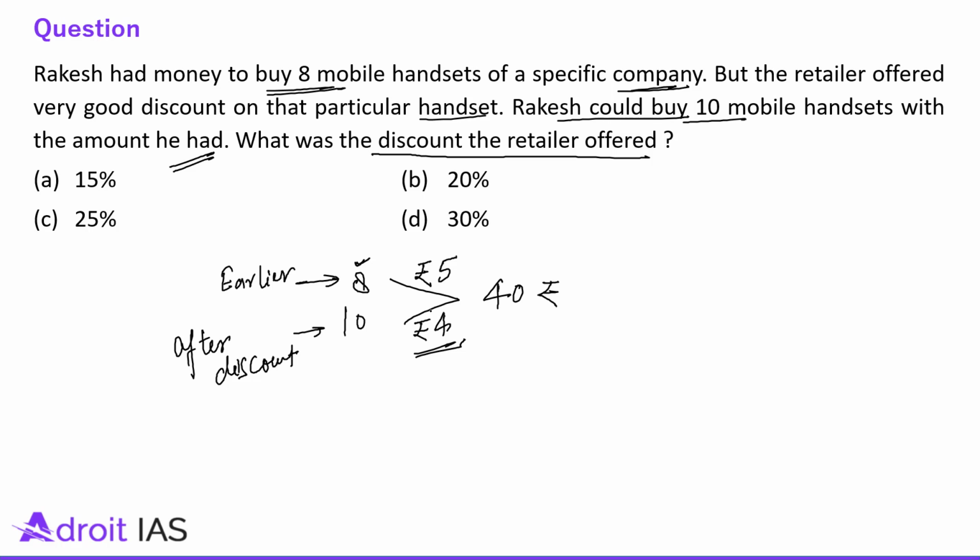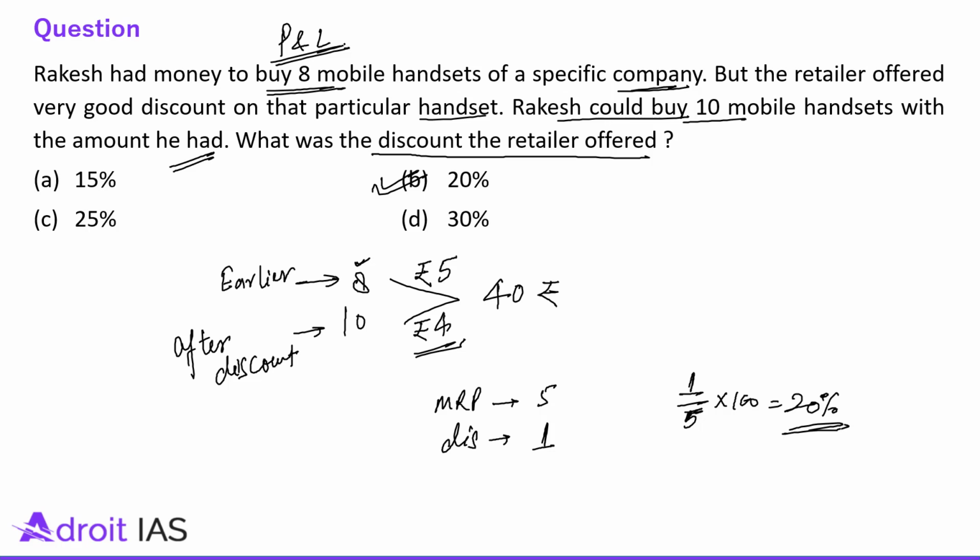So the initial MRP is 5 rupees, and after discount it is 4 rupees, so the discount offered is 1 rupee. So what percentage of discount? Percentage of discount is 1 by 5 into 100. So this is 20% discount. It is a very simple question, just based on common sense, nothing else. Though you can categorize this question under the profit and loss category, I think this question is based on common sense only.